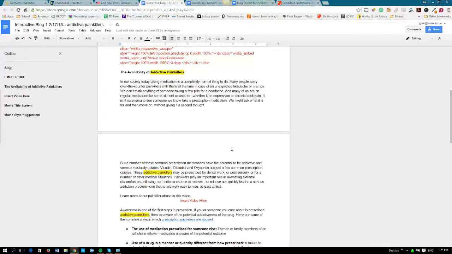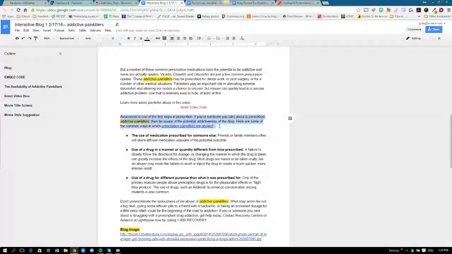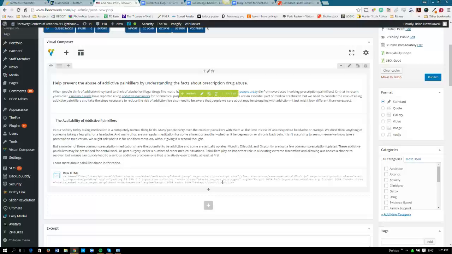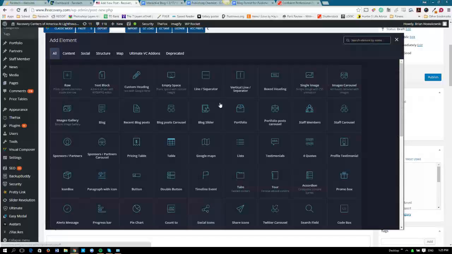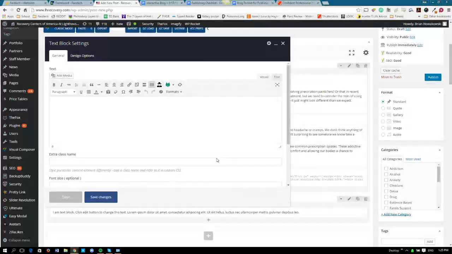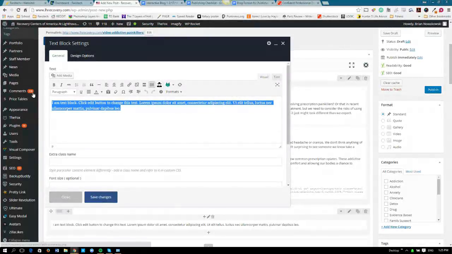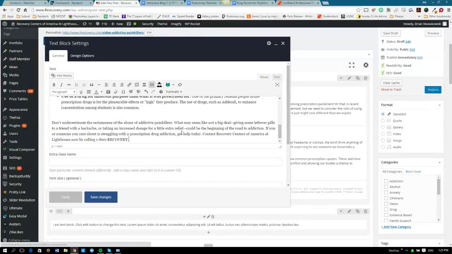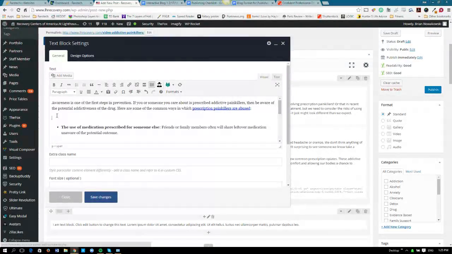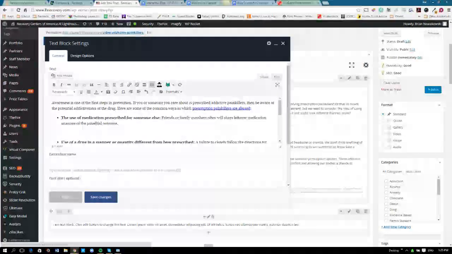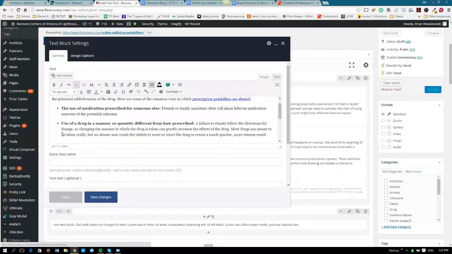And we're going to copy this next selection here. And might as well just take the rest of it all the way to the bottom. And we're going to add a section here, a text block. Delete all this, and then paste everything else in there. So right away, first thing when you copy and paste, you have to make sure the spacing is correct. So we're going to start closing that spacing one at a time.